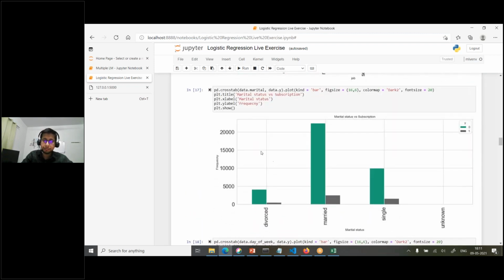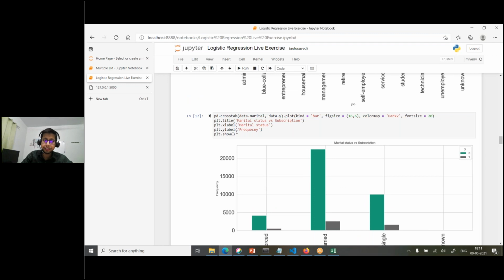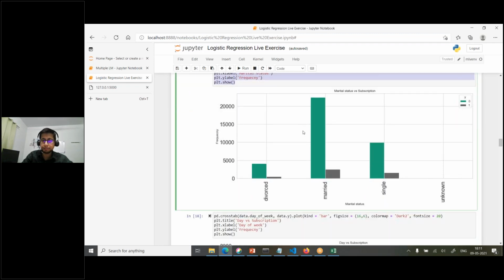Another is based on marital status. So we can use the matplotlib library to plot this, and here we'll see how many divorced are there, and in the divorced category, who go for subscription and who don't. So very rarely people go for subscription, whatever the reason you can think of. Okay, in the married category, at least they go for term deposit subscription, a saving scheme, because they want to secure their future. There could be multiple reasons, right? It depends on how you interpret the data. Same thing I can interpret differently, you interpret differently, right? So there could be various reasons. But ultimately it should solve one particular problem. It should be aligned to that direction.